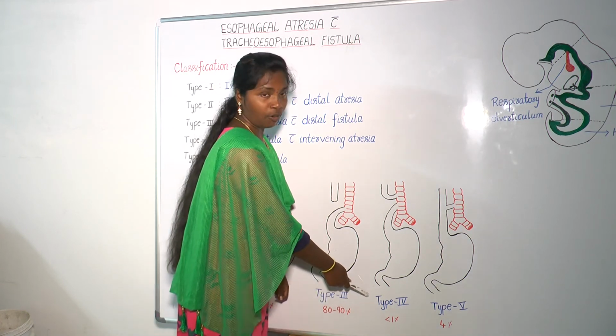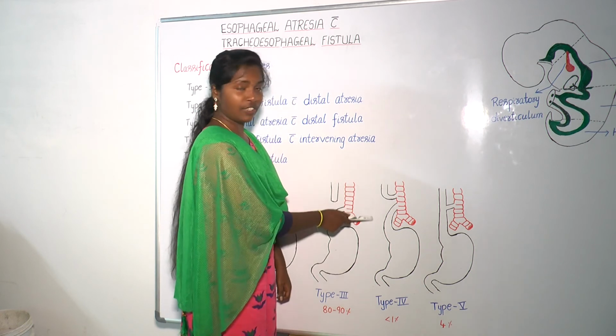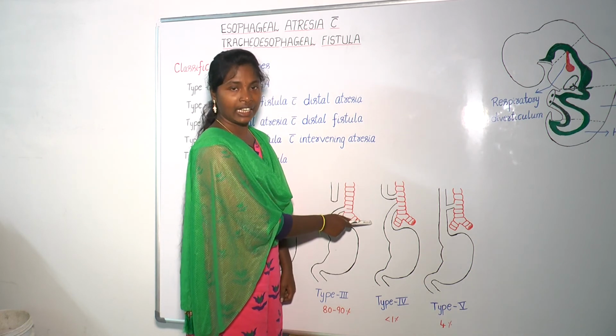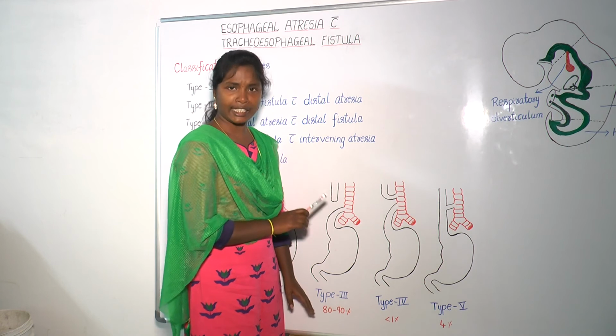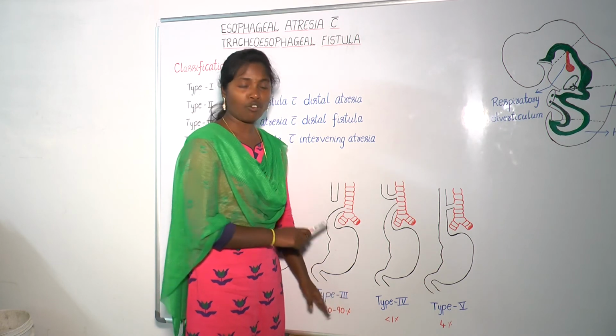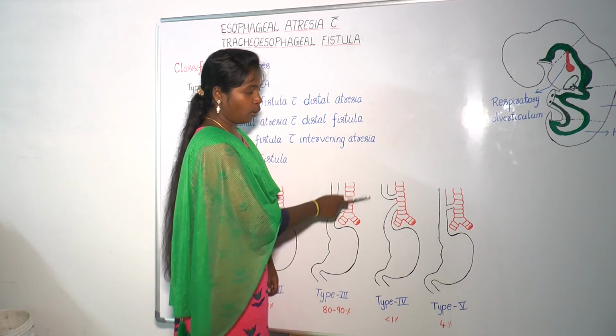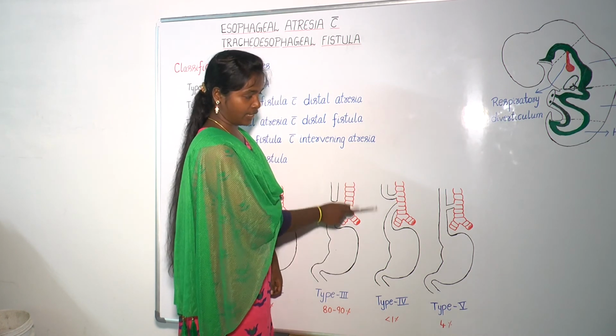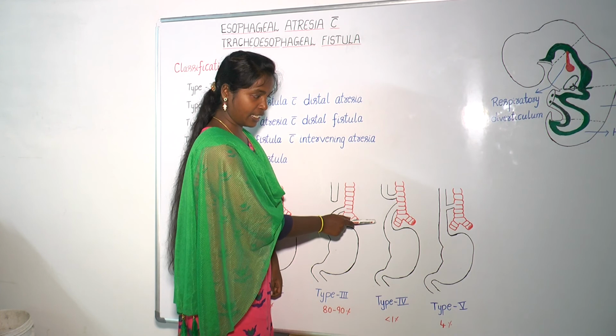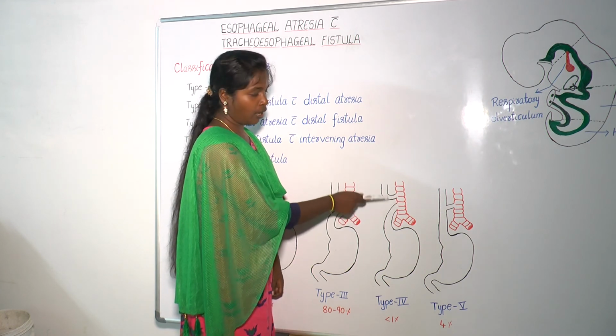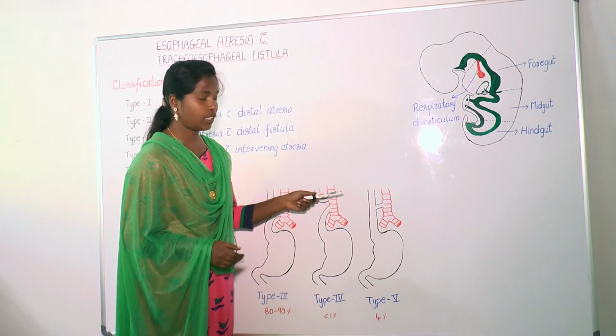Next, type 4 is double fistula with intervening atresia. It is the rarest form because it is found in less than 1% of cases. In this type, both segments of the esophagus, upper and lower, open into the trachea by fistula.